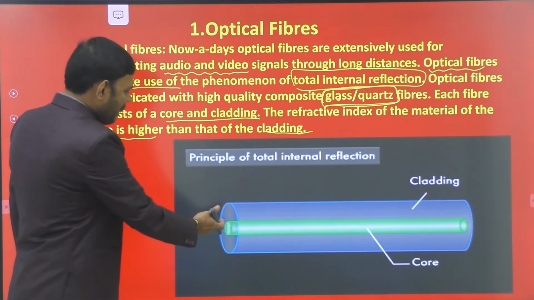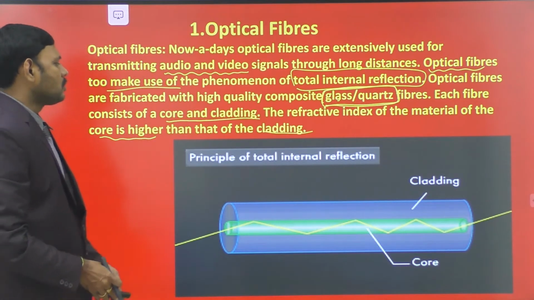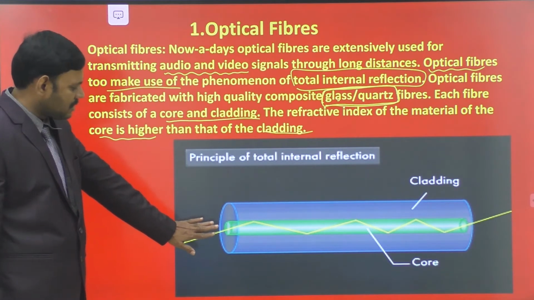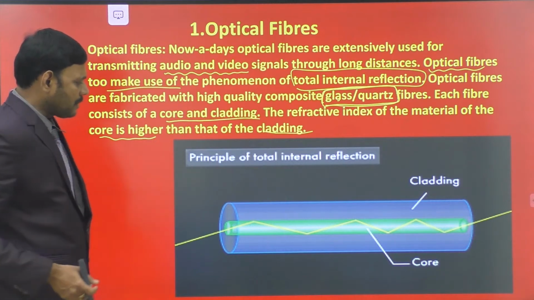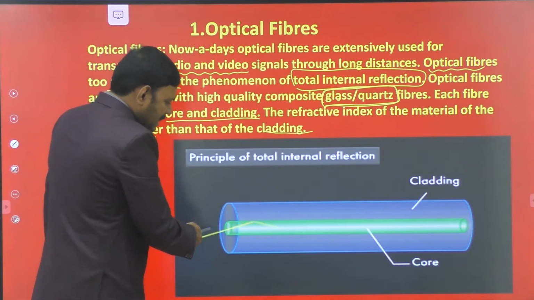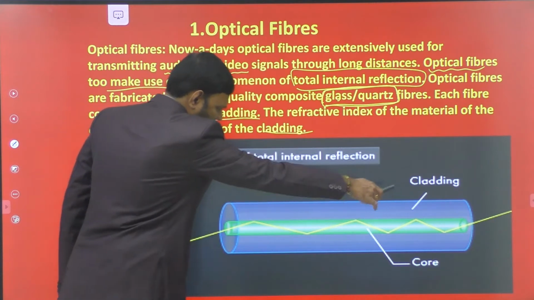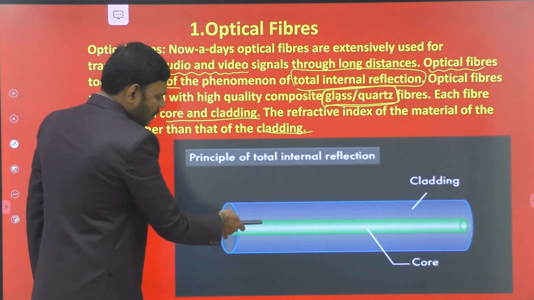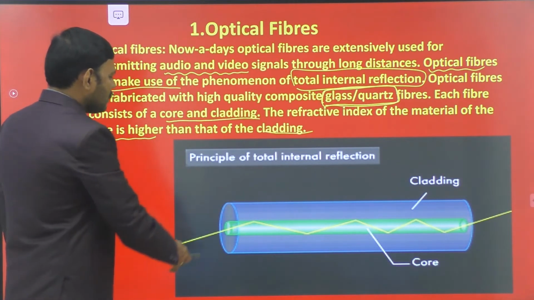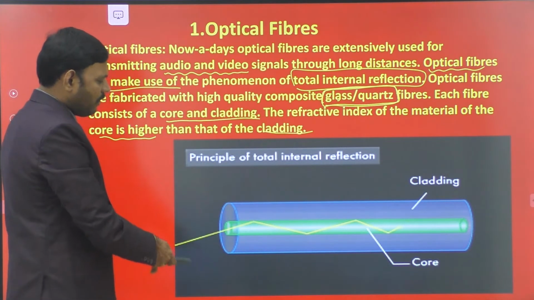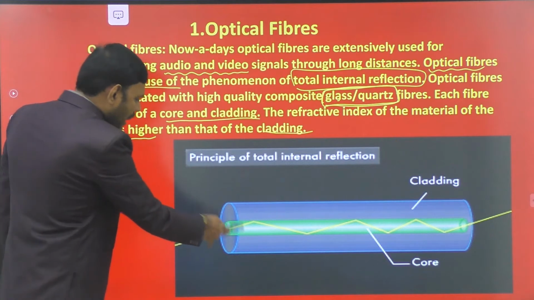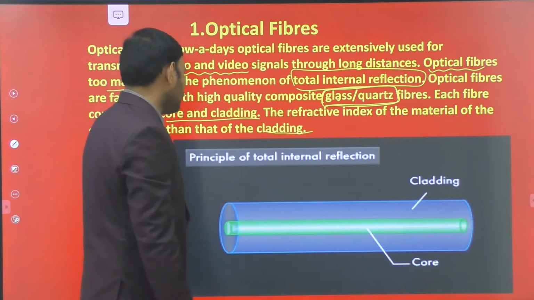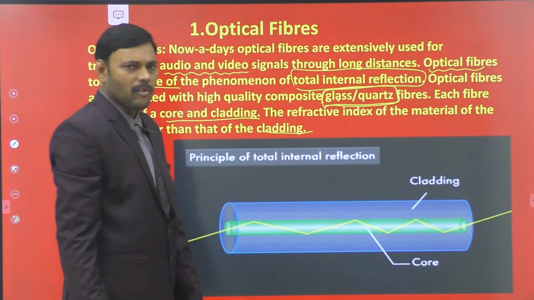Let us see a schematic animated diagram of a total internal reflecting optical fiber. This is a schematic diagram of an optical fiber. In this animation, students, you may observe the optical fiber. The green color, which is at the center along the axis of the optical fiber, is the core. The core material of the optical fiber is represented by green, and the violet color surrounding material around the core is named the cladding. Core is the centrally placed material, and the surrounding material is known as the cladding.